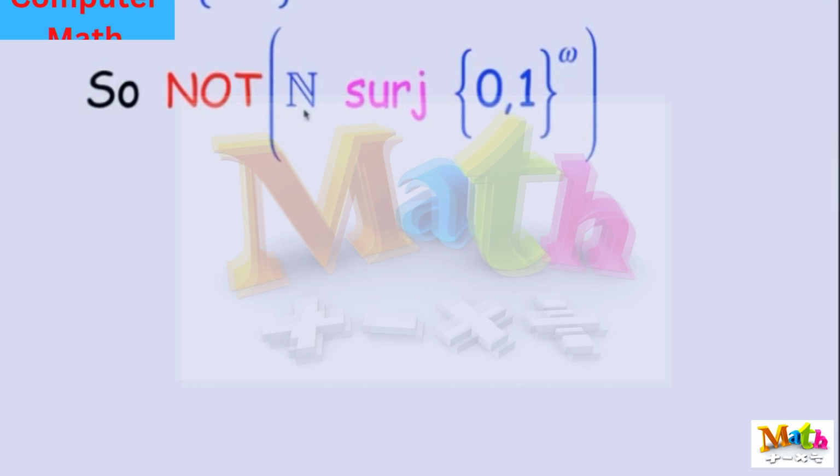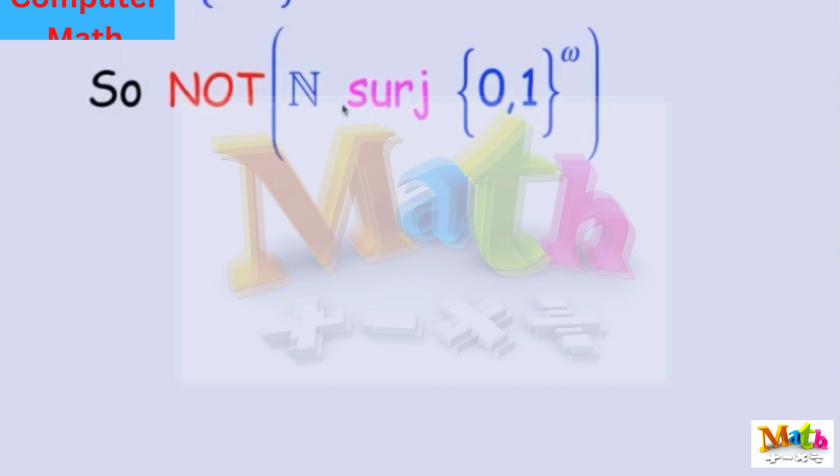An equivalent formulation of countable, remember, is that there's a surjection to the set. Well, there isn't any. We just proved it. Okay, so N is not surjected onto by {0,1}.